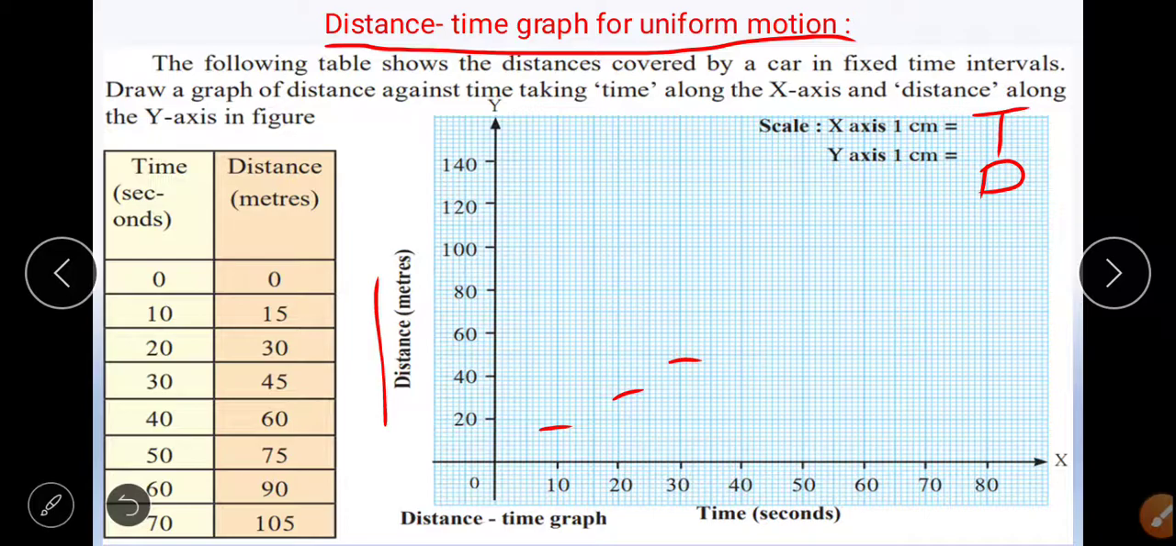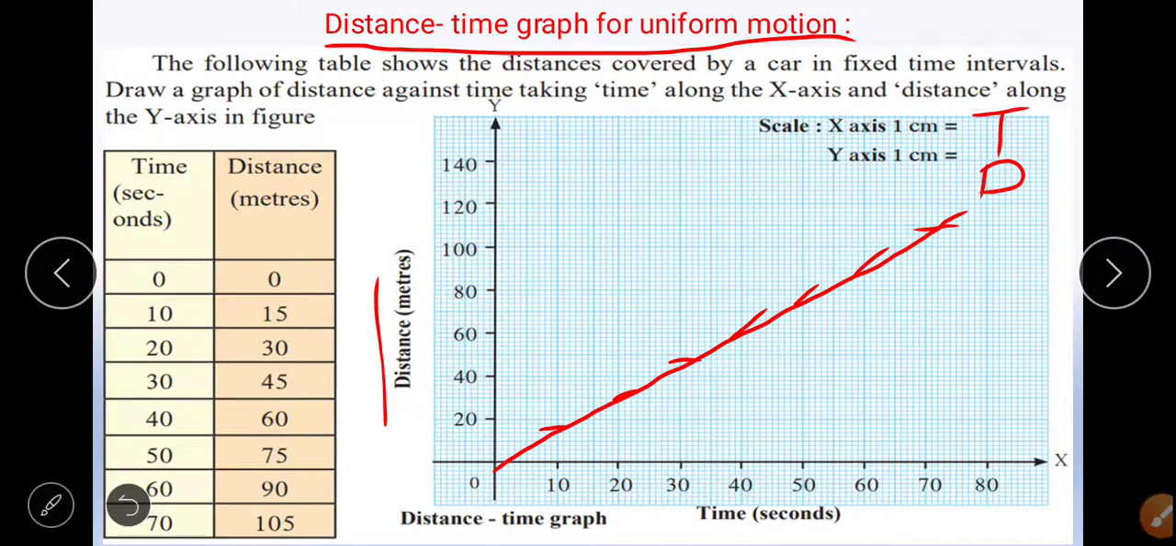40 it is 60. 50 it is 75. 60 it is 90. 70 it is 105. You people should mark this on your own graph paper. Join these lines.